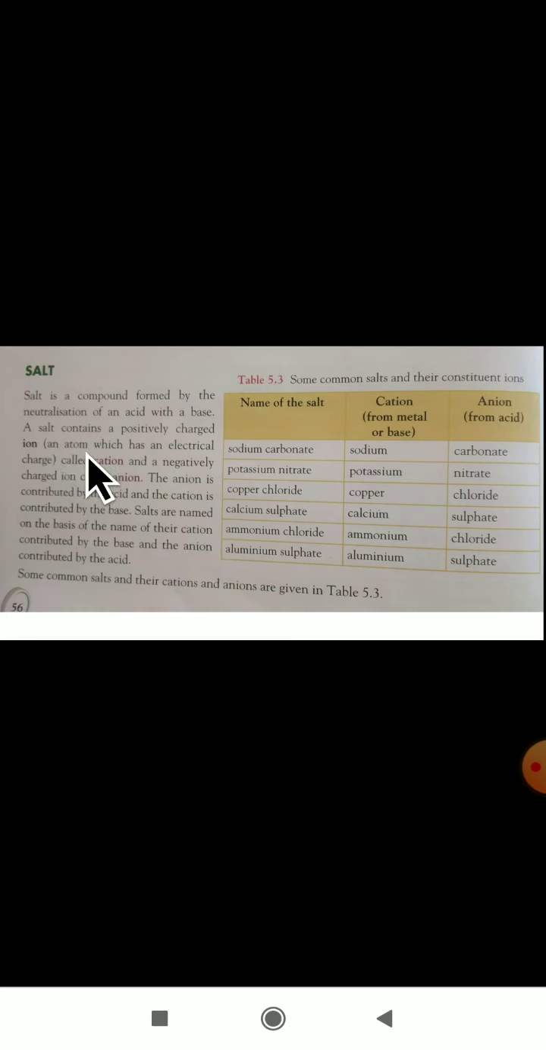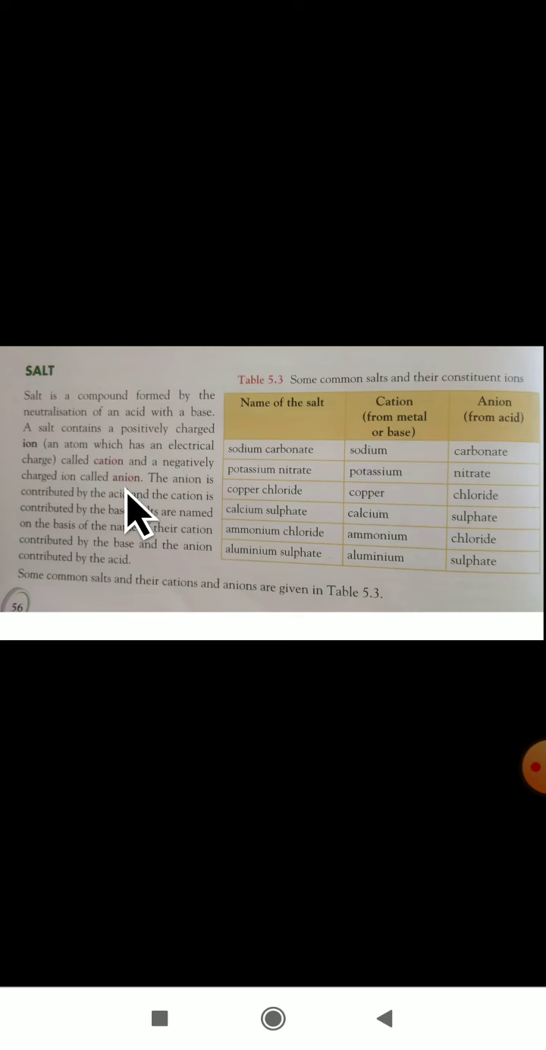It contains the positively charged ion, an atom which has an electrical charge. Positively charged ions are called cations. Negatively charged ions we are calling anions. Remember, dear students, what is a cation and what is an anion?